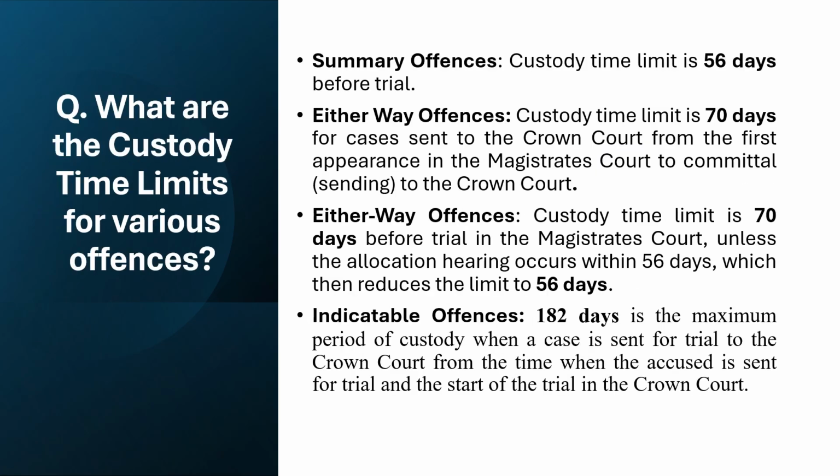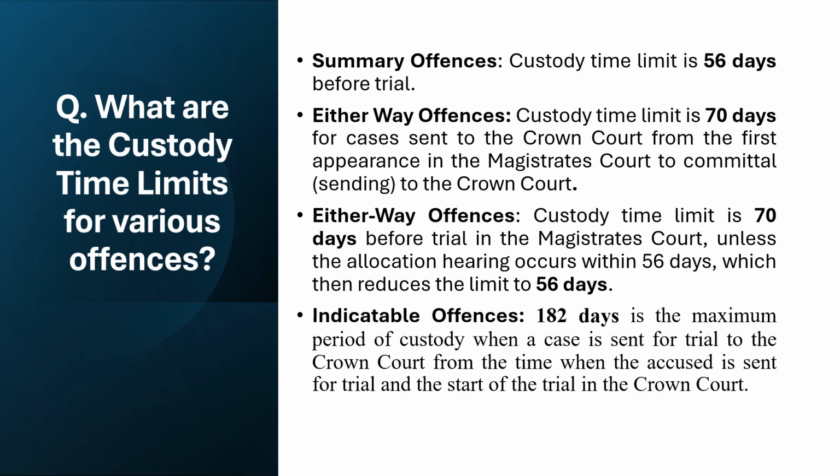And this is a very important slide, and it's about what the custody time limits are for various offences. You can see I've split them up into summary, either way, and indictable. For summary offences, the custody time limit is 56 days before trial, and the trial there takes place, remember, at the Magistrates Court. Then you have either way offences. The custody time limit is 70 days for cases sent to the Crown Court from the first appearance in the Magistrates Court to committal, sending to the Crown Court. So if a case is being sent to the Crown Court, it's 70 days.